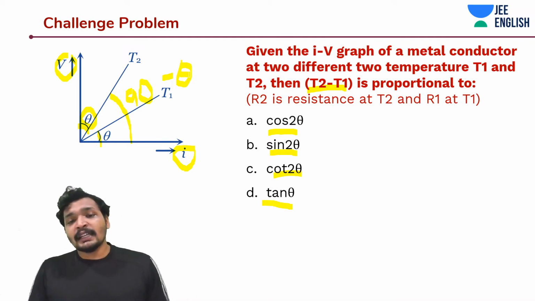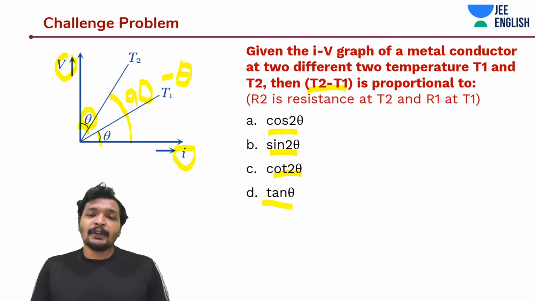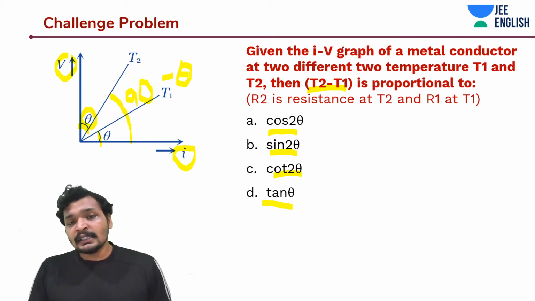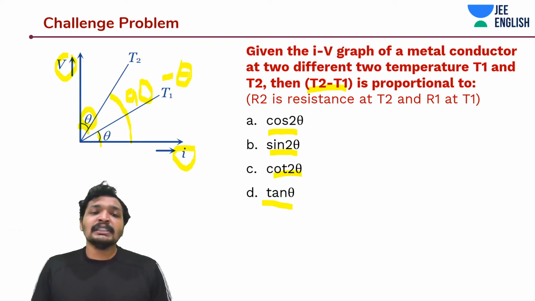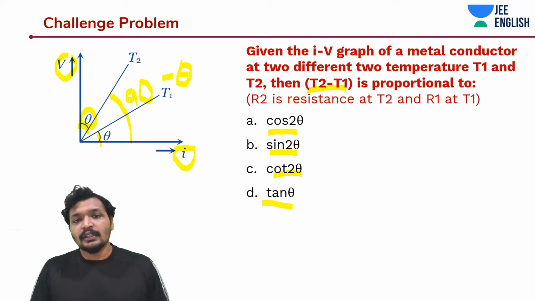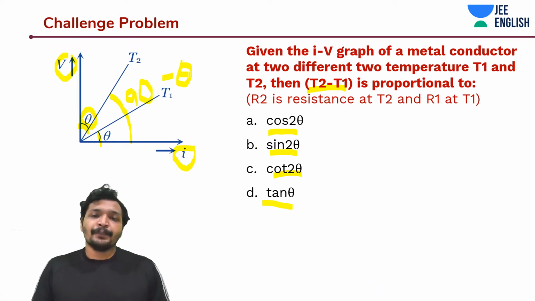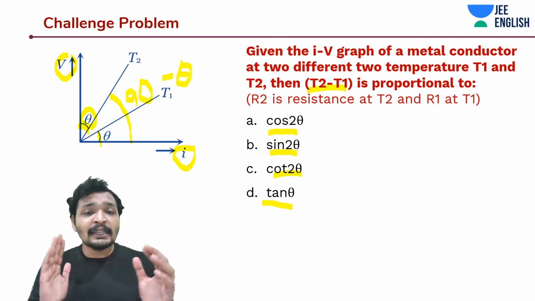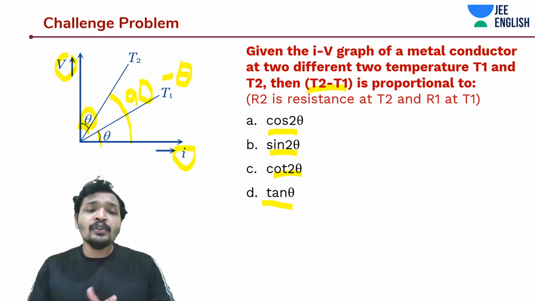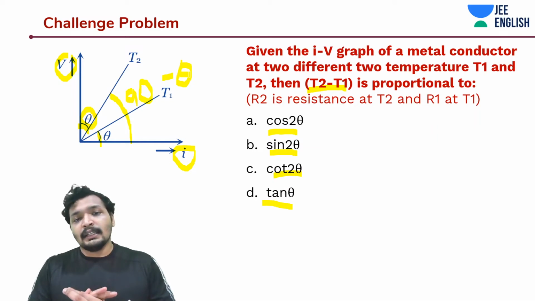So what would you do? For T2 you take it as K into tan theta, because resistance is proportional to temperature, and we know this tan theta is nothing but the temperature, but there should be a certain constant. So T2 is equal to K into tan theta, and in this case T2 would be k into tan 90 minus theta, and T1 would be k into tan theta.